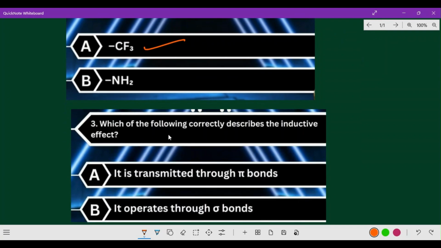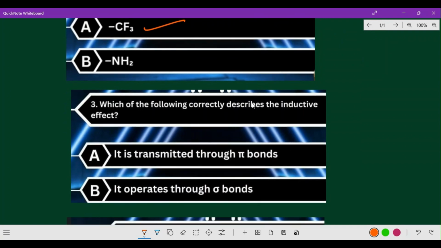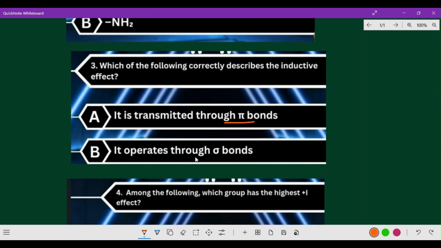Now next one, which of the following correctly describes the inductive effect? It is transmitted through pi bonds, or it is transmitted through sigma bonds. This is a point to be remembered, we have gone through it: the inductive effect happens due to sigma bond displacement. Yes, of course, it operates through sigma bonds only.